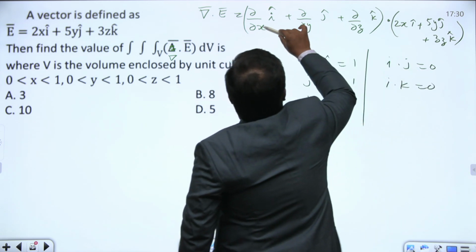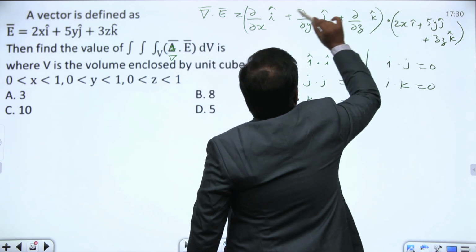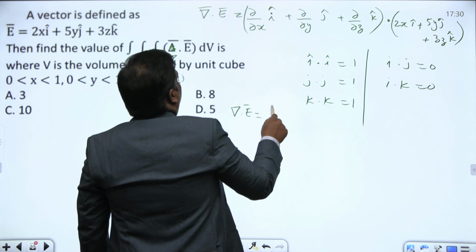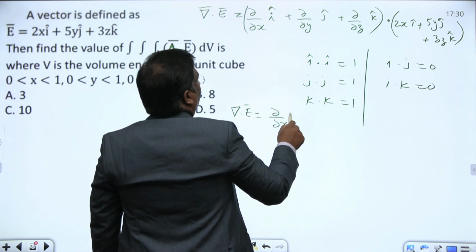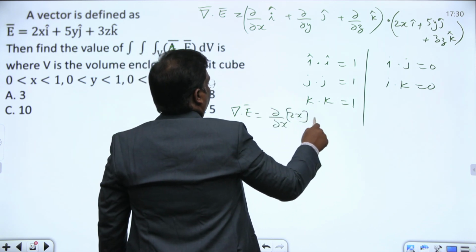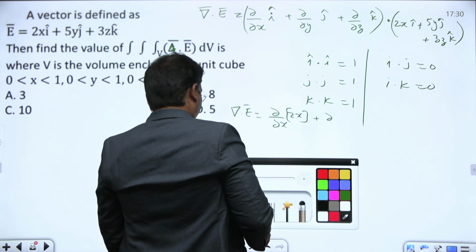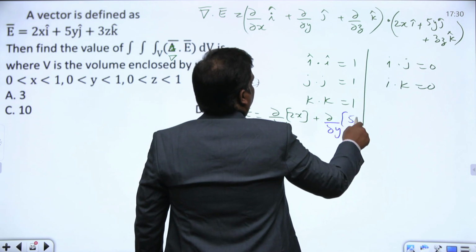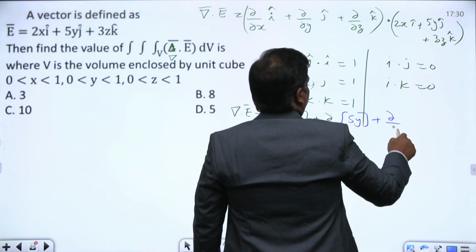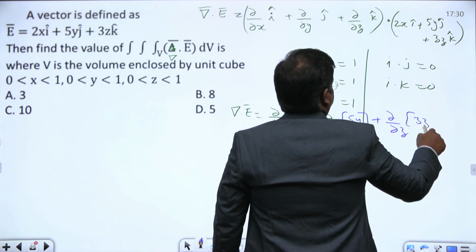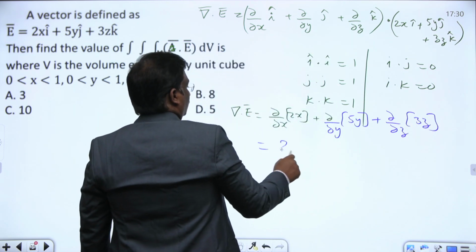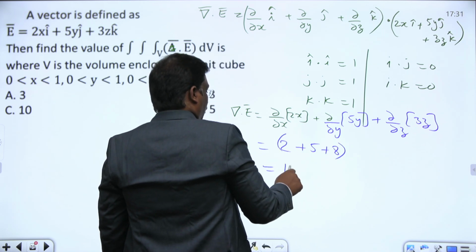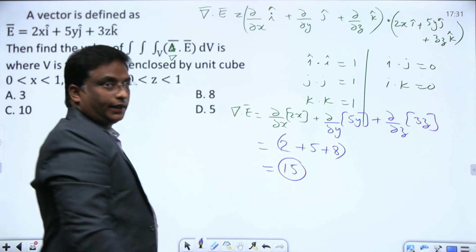Okay, so del dot E bar, you will get dou by dou x of 2x plus dou by dou y of 5y plus dou by dou z of 3z. I got 2 plus 5 plus 8, this value is 13 plus 2, 15. This is del dot E.